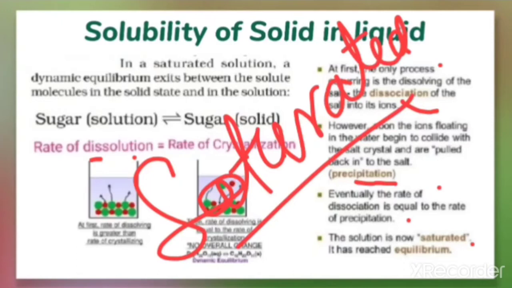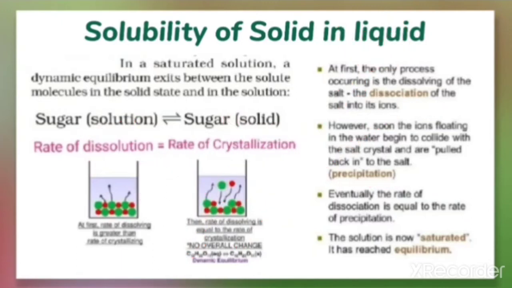Because at this state, the rate of dissolution equals the rate of crystallization. That's why however much salt or solute you add into the solvent, that much gets dissolved and the same amount gets crystallized. So this is what we have already discussed.